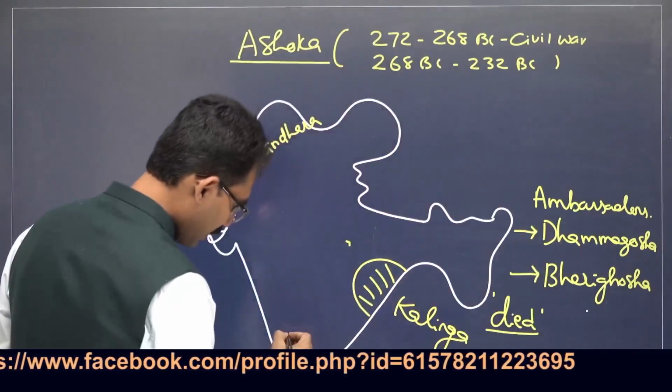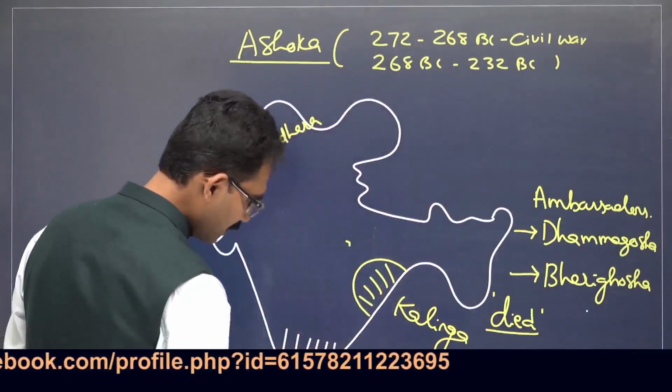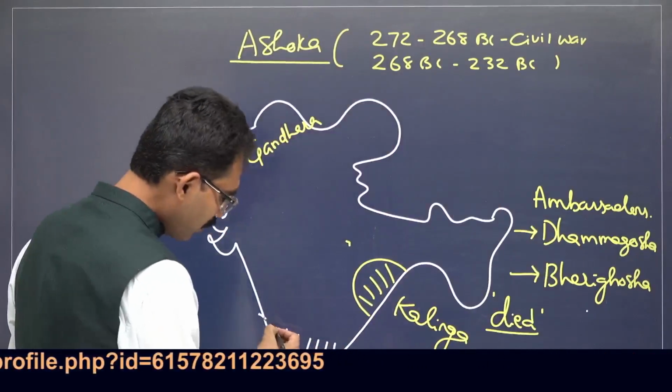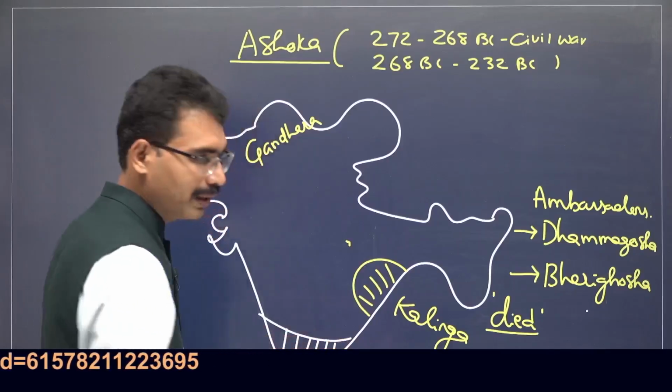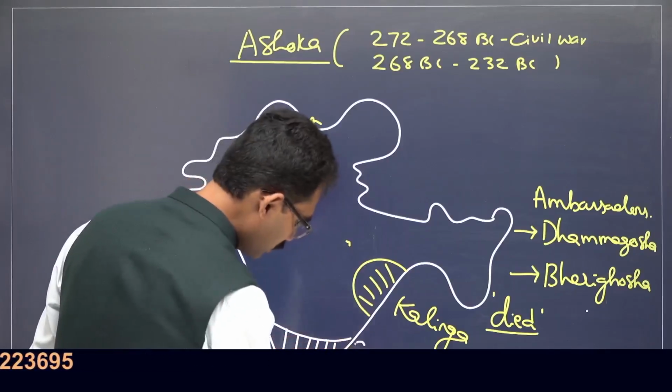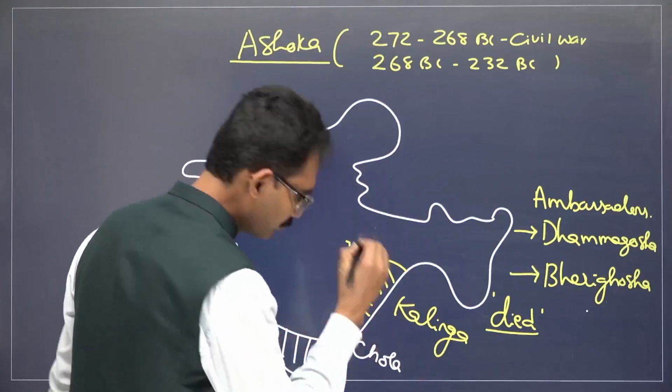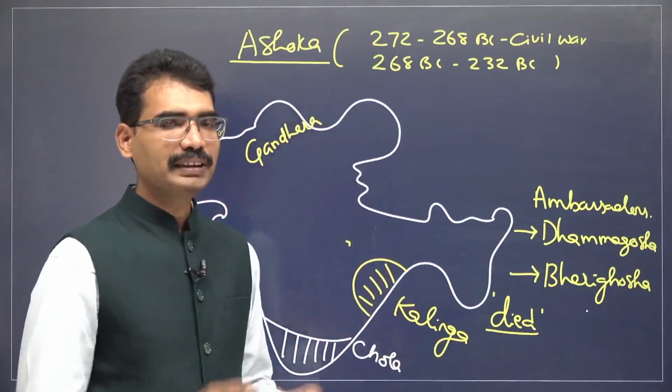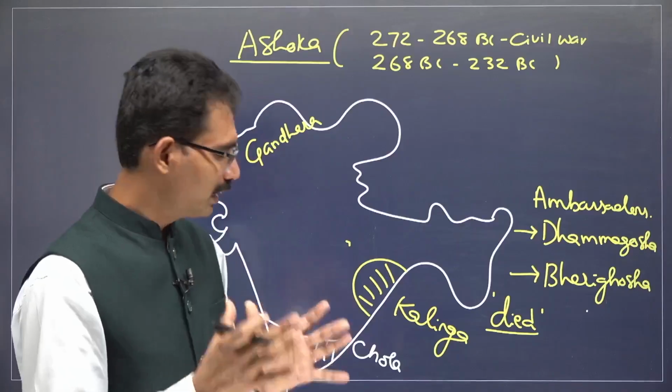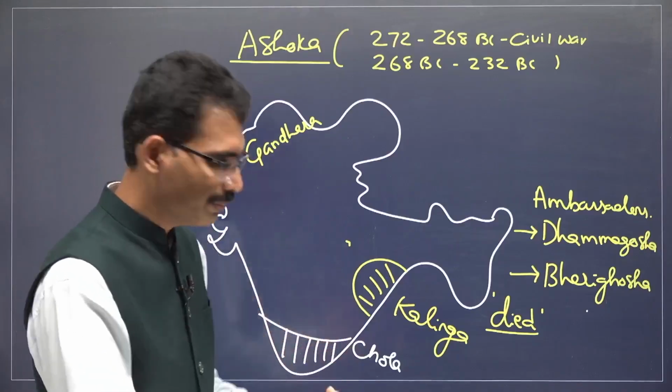According to the references in Ashoka's inscriptions, he could have conquered till this region, but he said, I do not want to conquer. I want to maintain friendly, peaceful relationships with our neighbors.